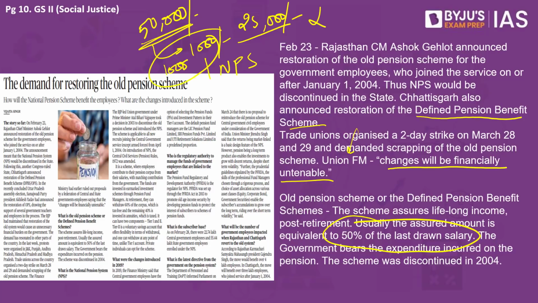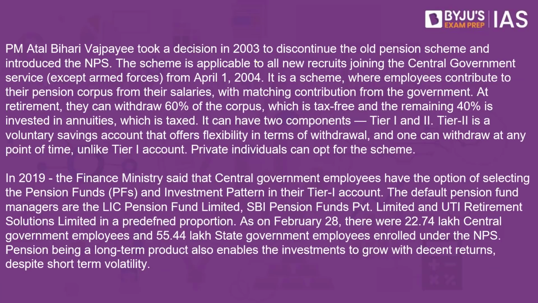This 2,000 rupees will be invested in the market, and once I retire, I will be given money from this fund. So the difference mainly is that in the new pension scheme, the employee also has to contribute a part of the money. That is why the trade unions are not happy with this. The National Pension System, or the new pension scheme as you call it, came into being when Atal Bihari Vajpayee was the Prime Minister in 2003. It started in 2004 for all central government employees except the people in the armed forces.